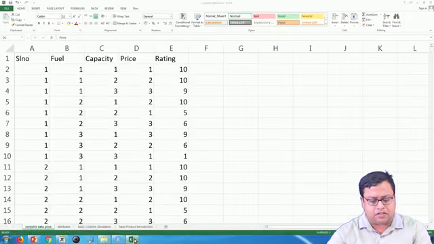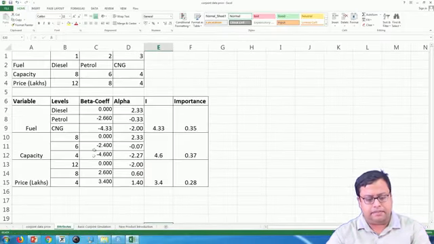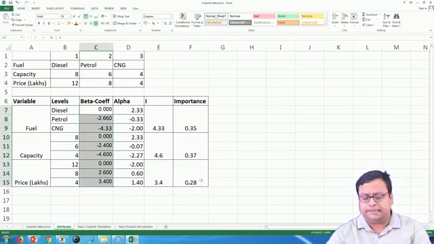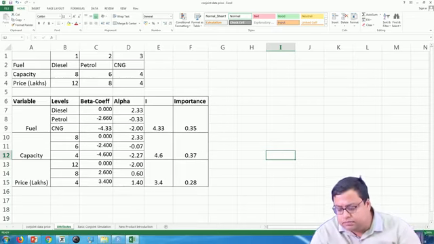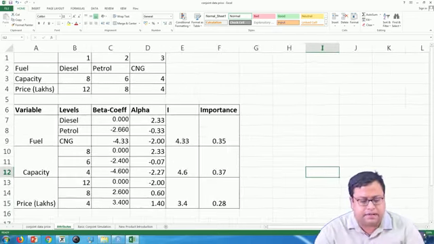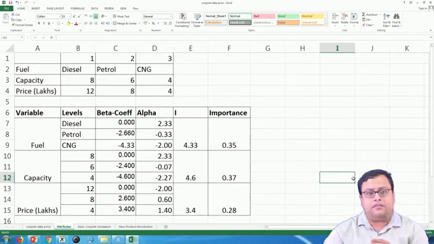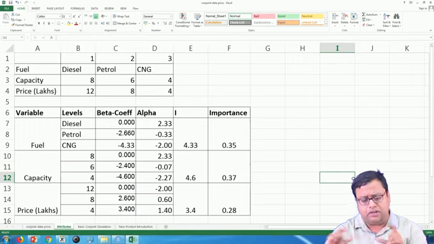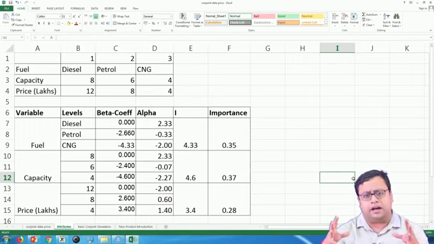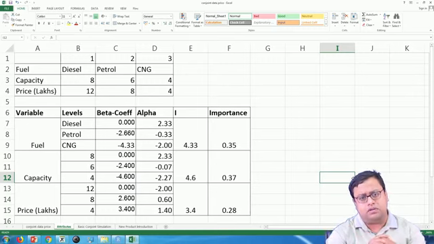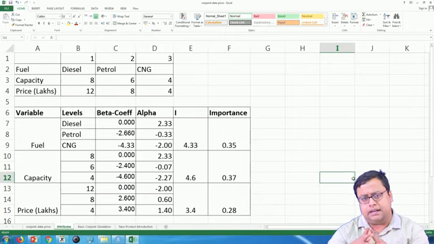Now, I have just copied and pasted it here. The same thing, other than the intercept, I have pasted the rest of the things. There are many things that I can find out from this particular observation. So, one regression analysis, and I can find out lots of stuff from this, and we will slowly do it one by one to see what are the various things that I can deal with.